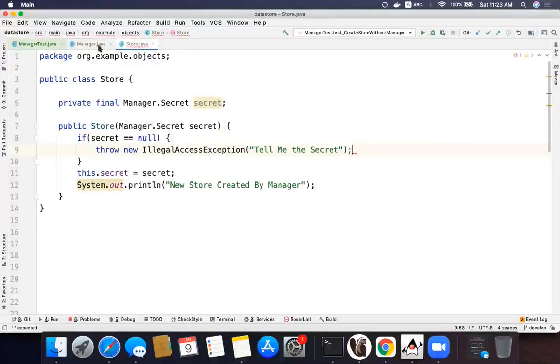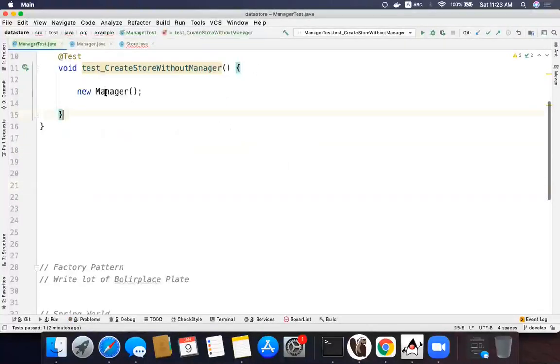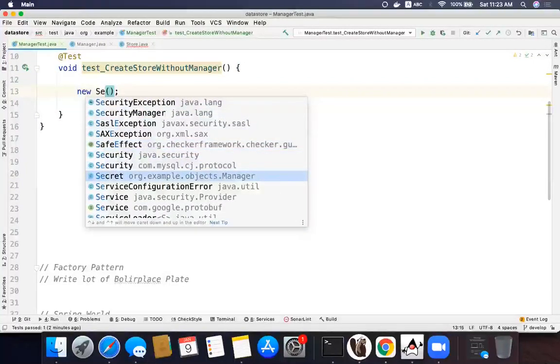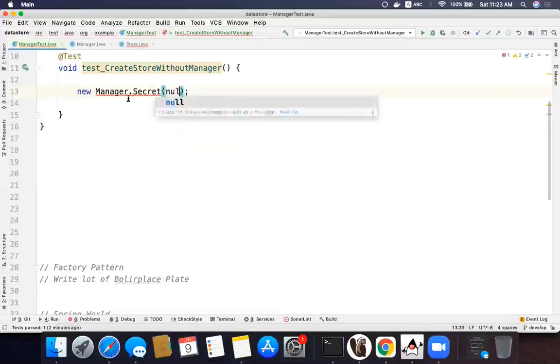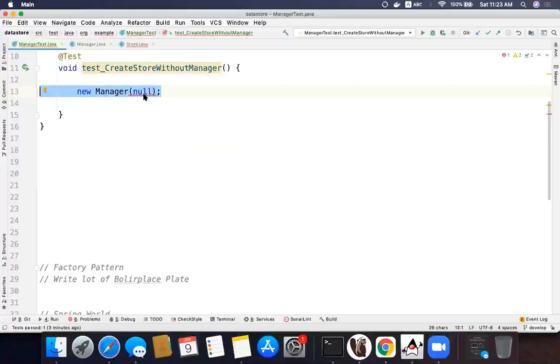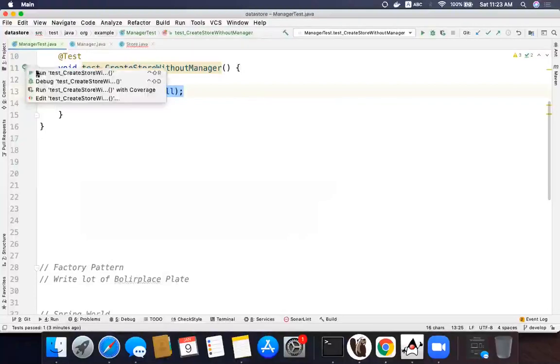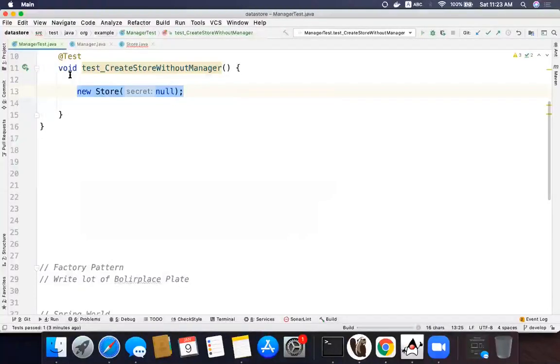No. If you put null, then you can create. Consider this guy is a culprit. He can say, I want to create a new secret, null. New store of null. You cannot create it because store is private. Correct. New store of null is possible. Now you run this. It will say illegal.